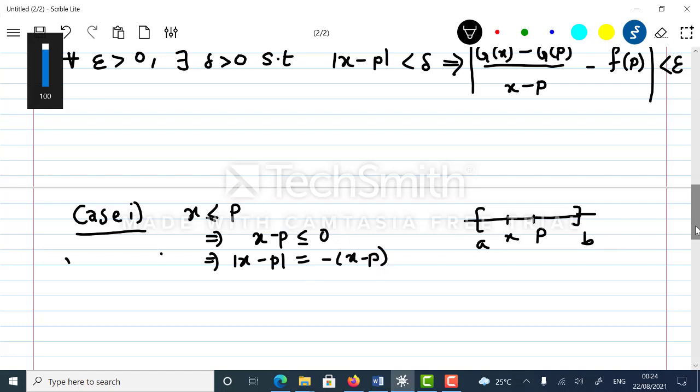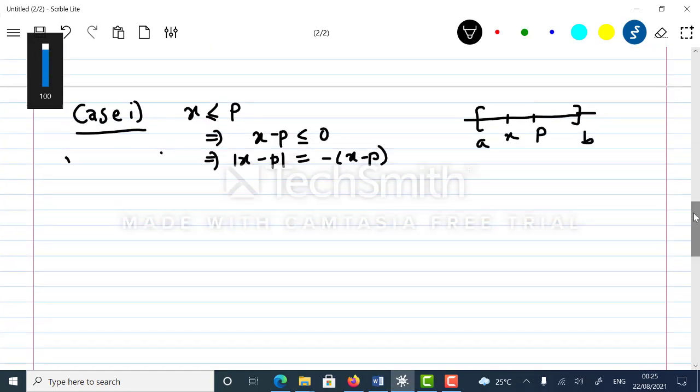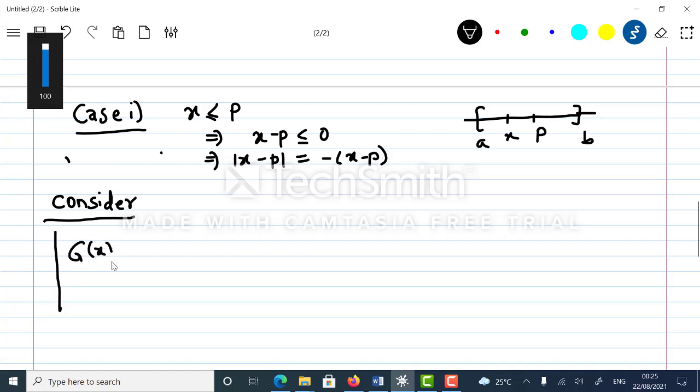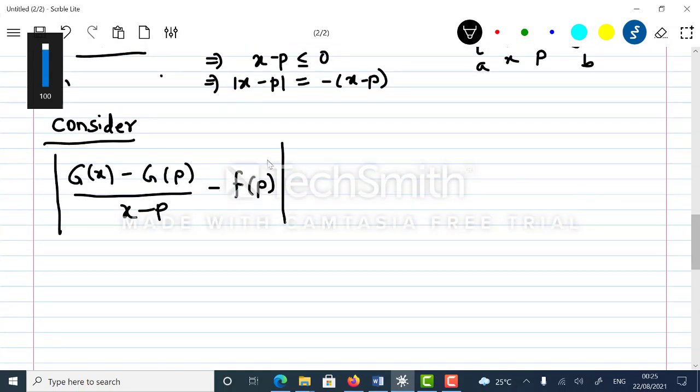Okay, so now let me consider this difference, because I wanted to show that this difference is less than epsilon if modulus of x minus p is less than delta. So let me consider this difference straight away. Consider modulus of g of x minus g of p upon x minus p, minus f of p, right? So which is same as,